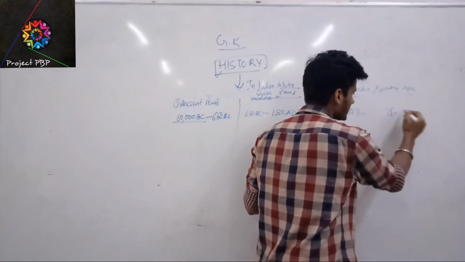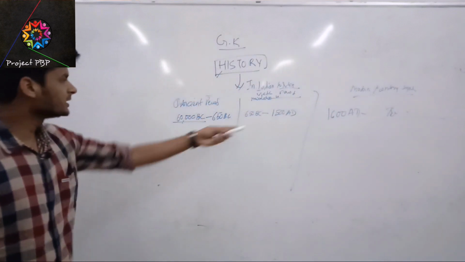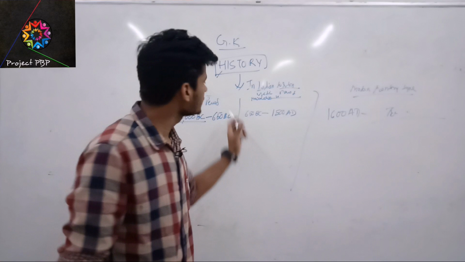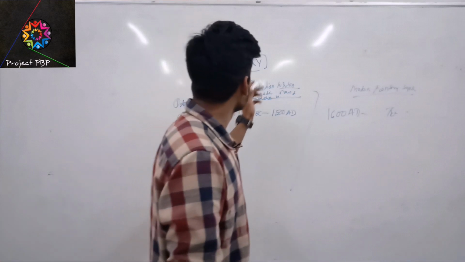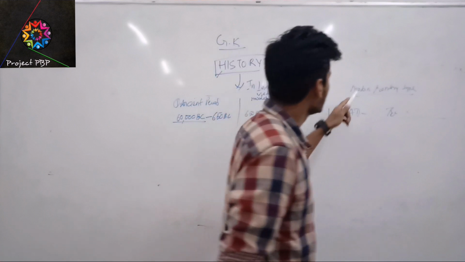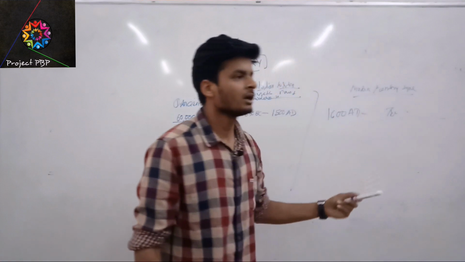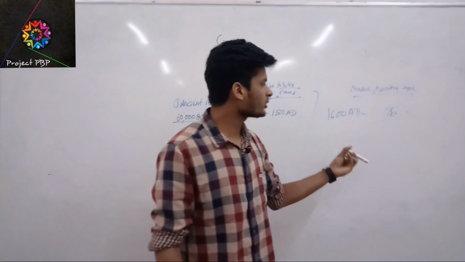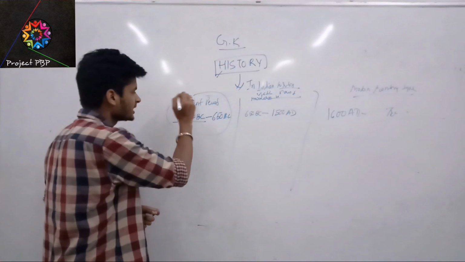So these are the classifications of time in history: the first is ancient history, the second is medieval, and the third is modern or contemporary history, where we have to learn about the Mughals.